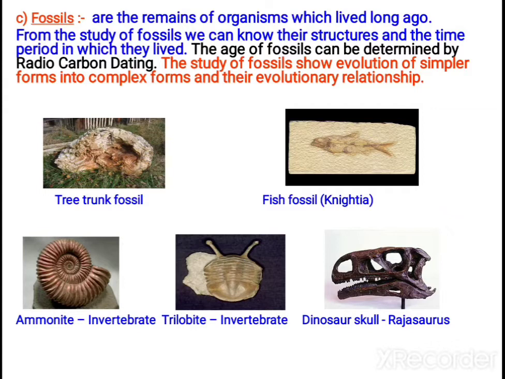And how can you find out the age of fossils? It can be done by the carbon dating method. You study this in chemistry. By means of carbon dating, you can find out the age of fossils. Here is a tree trunk fossil, a fish fossil, an ammonite fossil, a trilobite fossil, and a dinosaur fossil.